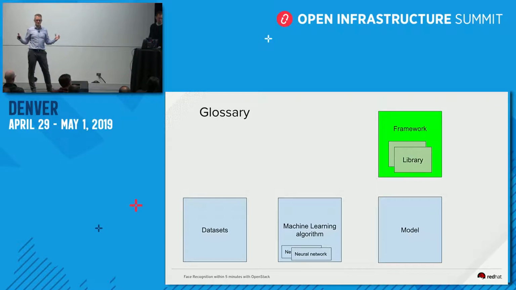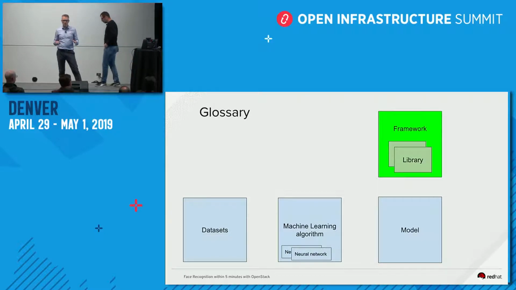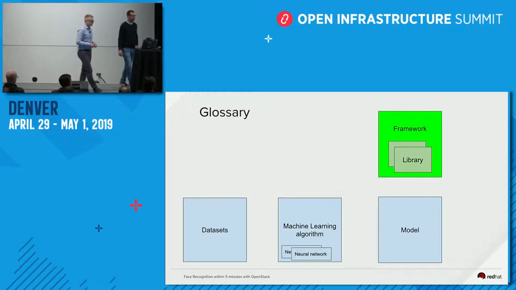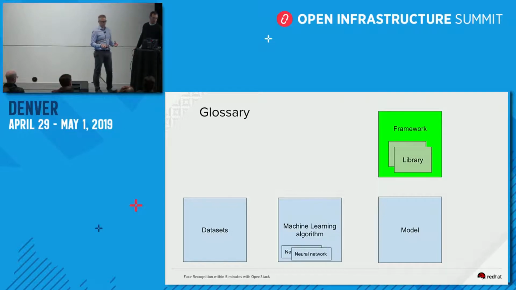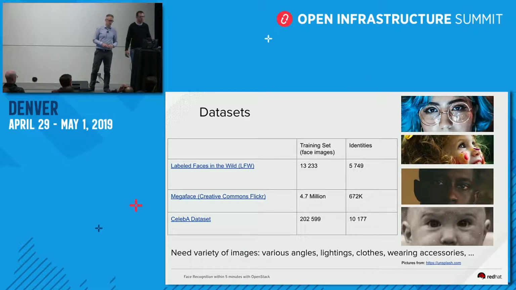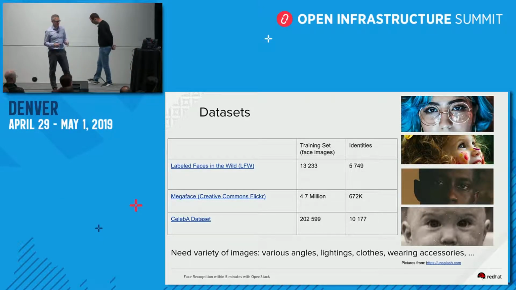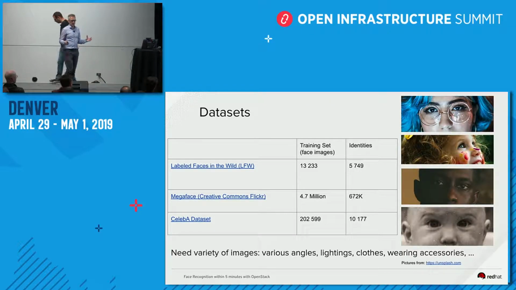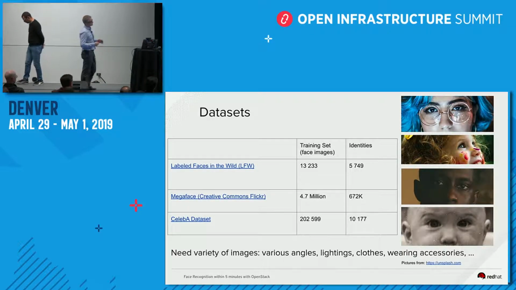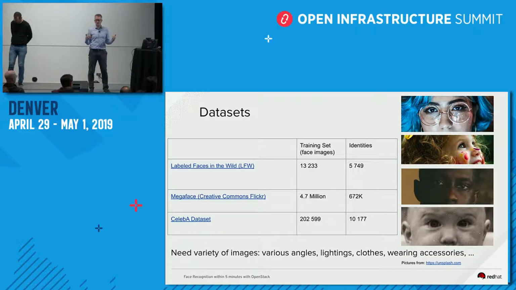A data set is a subset, and we'll see a few examples. We use a machine learning algorithm with one or many neural networks, we generate a model, and we use this model with some framework and multiple libraries. Data scientists and researchers have made lots of progress because there are also lots of data sets available.